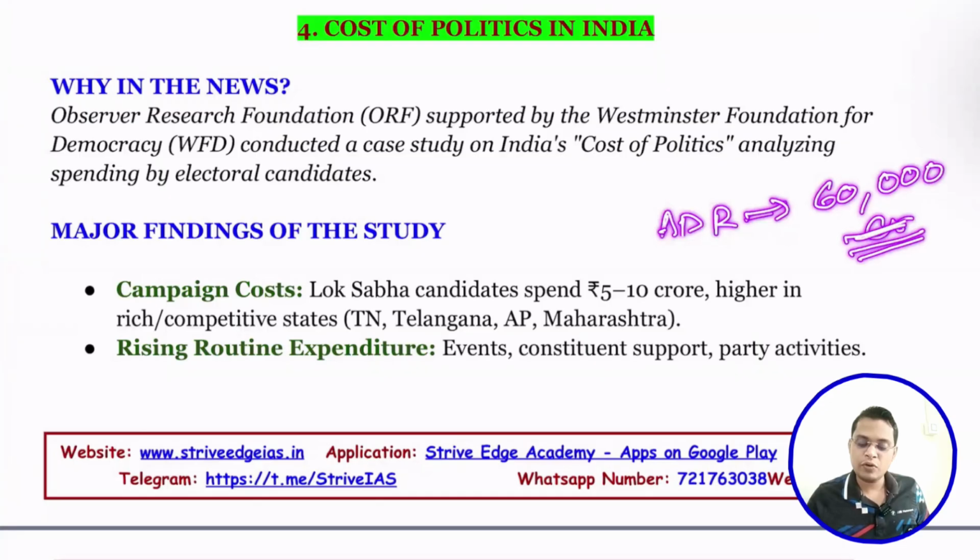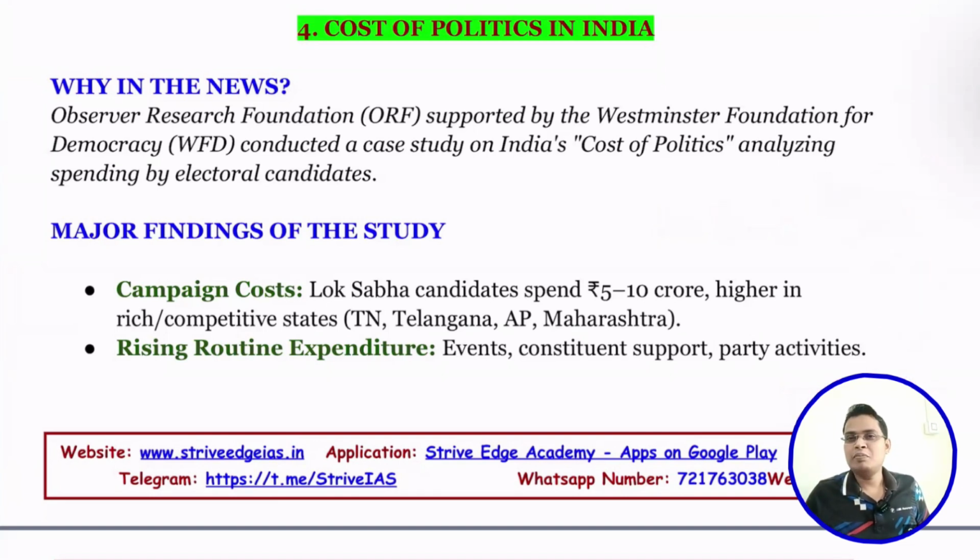Just imagine 6,000 crore total. Let's say, hypothetically, 600 constituencies. That means 100 crore per constituency. We are spending a huge amount of money. When political parties spend a huge amount of money, what will be their objective? Simply to recover the money they have spent. So that is the cost that we have to pay if we are not able to control electoral funding.